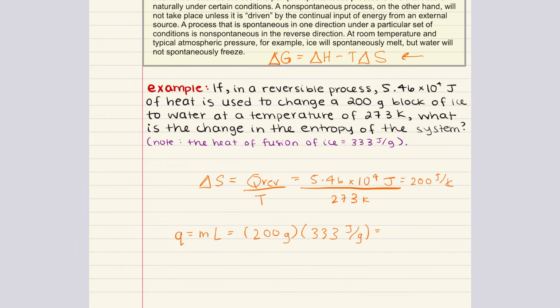This gives us Q that is equal to 6.66 times 10 to the 4 joules. The amount of heat added did not exceed the amount needed to completely melt the block of ice. Therefore, no heat was applied to change the temperature of the resulting liquid, and the temperature remains constant.